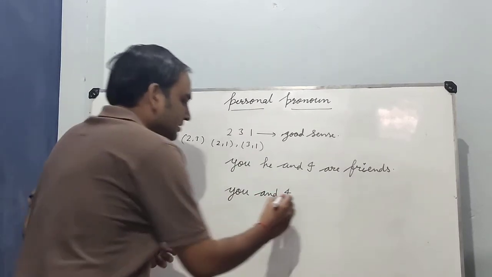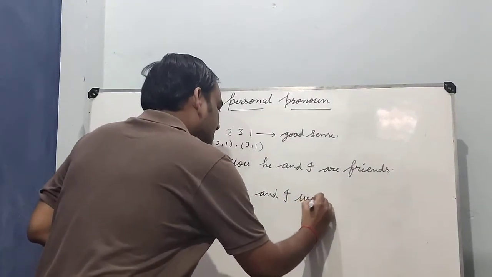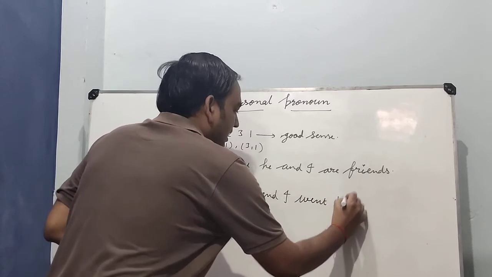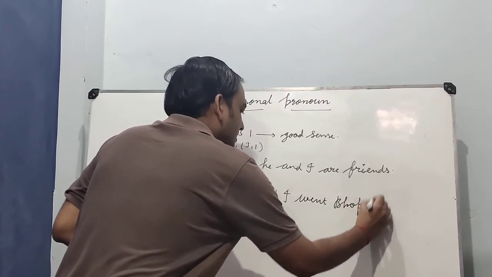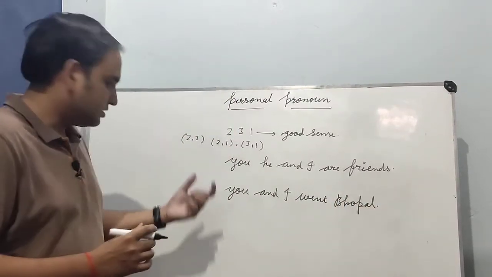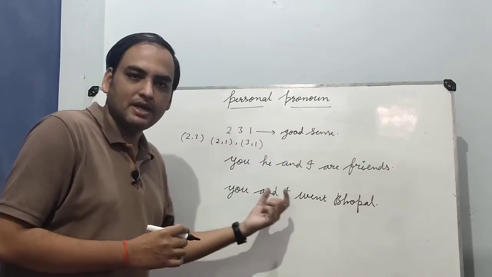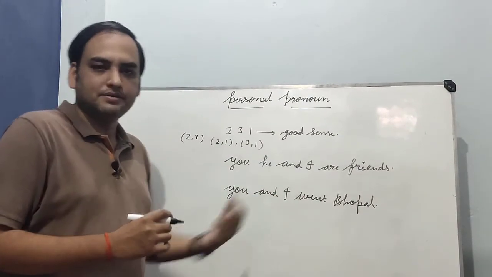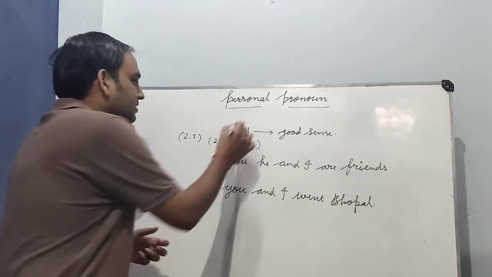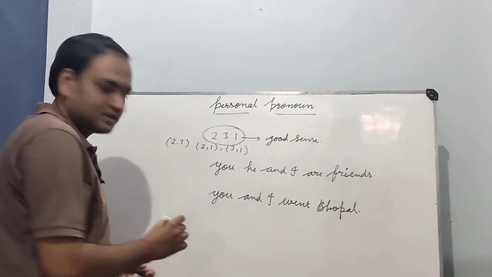You and I went Bhopal. Okay, you means तुम, I means मैं, है ना, कहाँ गए? भोपाल गए. But this sequence will be reverse.